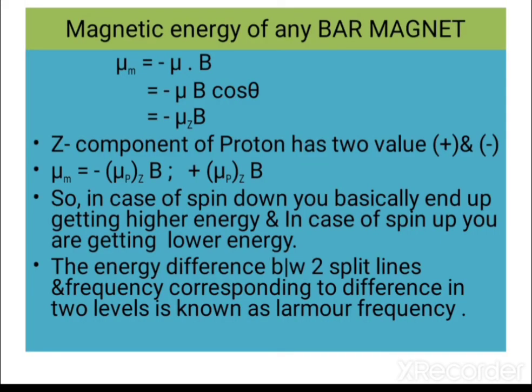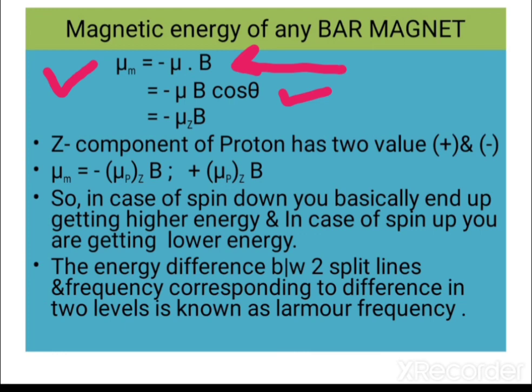Now, the magnetic energy of any bar magnet is given by U equals minus mu dot B. So, to remove that dot product, it will become minus mu B cos theta, where this mu cos theta is nothing but the component of the magnetic moment in the z direction of the magnetic field.